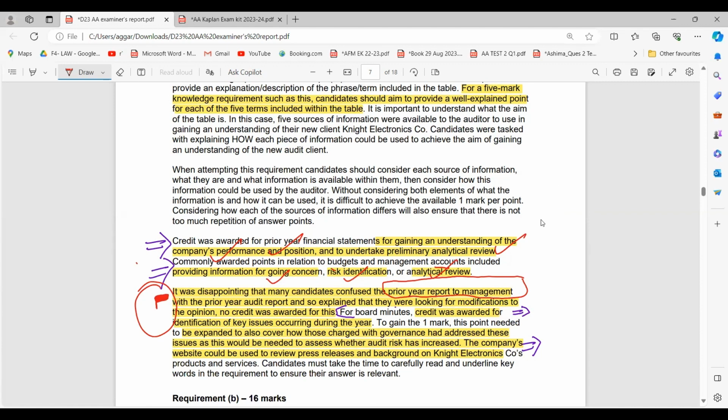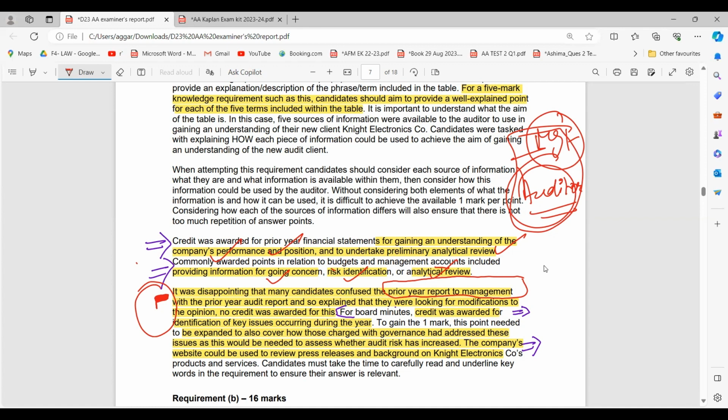There is a very big difference between what we communicate to management and what we communicate to the auditor. So the candidates were confused between the two, and explained that modifications were required. We don't require any modifications over here. We are looking at how it can improve our auditor's understanding.